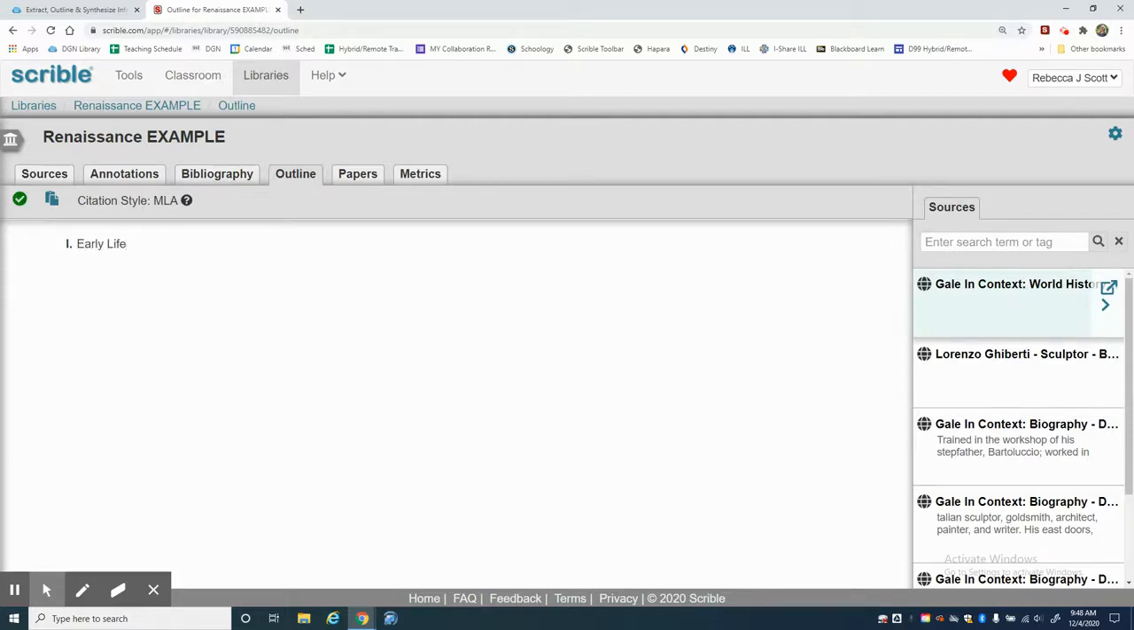Now all I need to do is hit the Enter key, and that adds the Roman numeral number 2, which would be occupation. And then I'll hit Enter again, and this will be accomplishments. And Enter again for legacy.